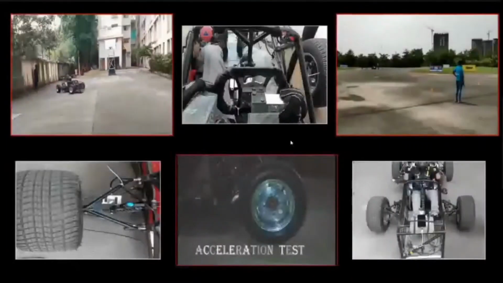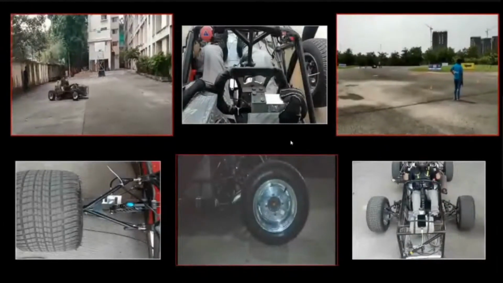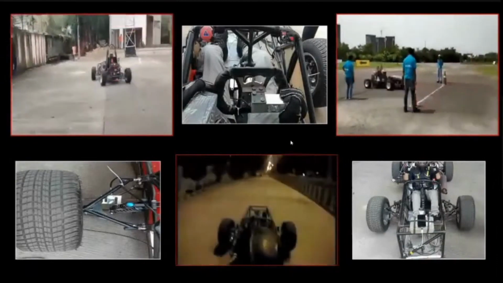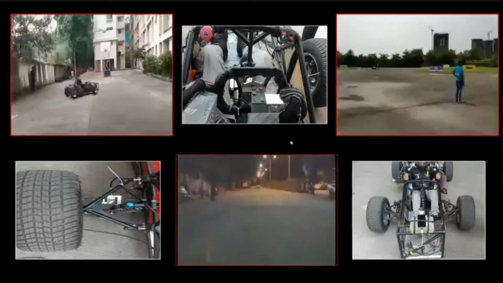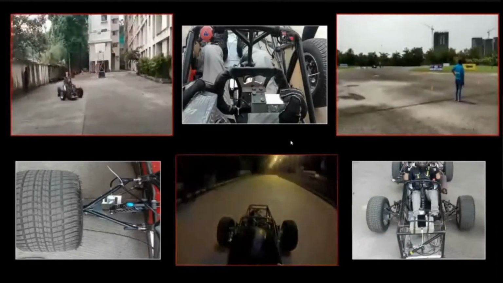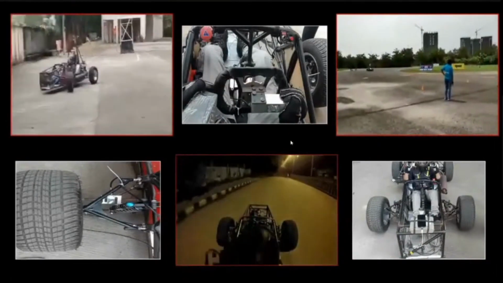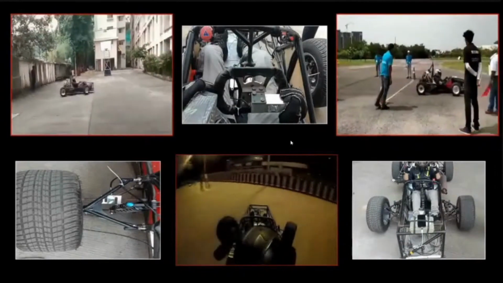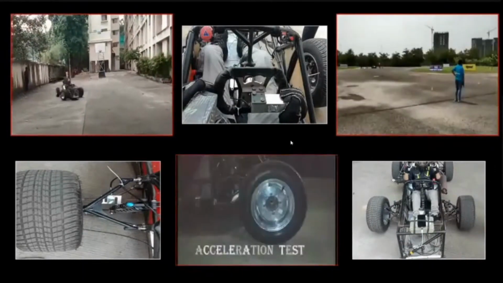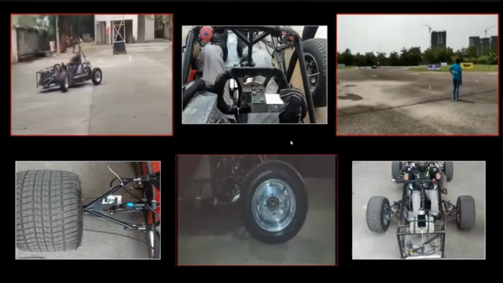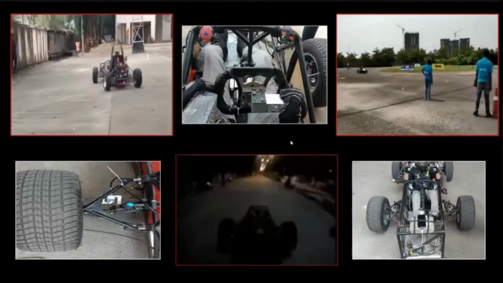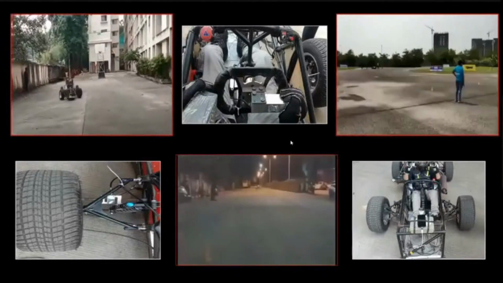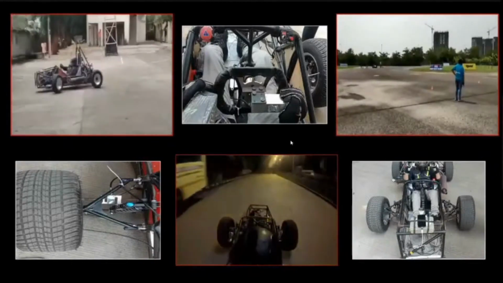After all this checking, we start our vehicle and test it under different circumstances. Rigorous testing is done for finding out faults and errors which can occur. Also, testing for specific events is done. For example, here in the second video, you can see testing is done for an acceleration event, and similarly it is done for a braking event.